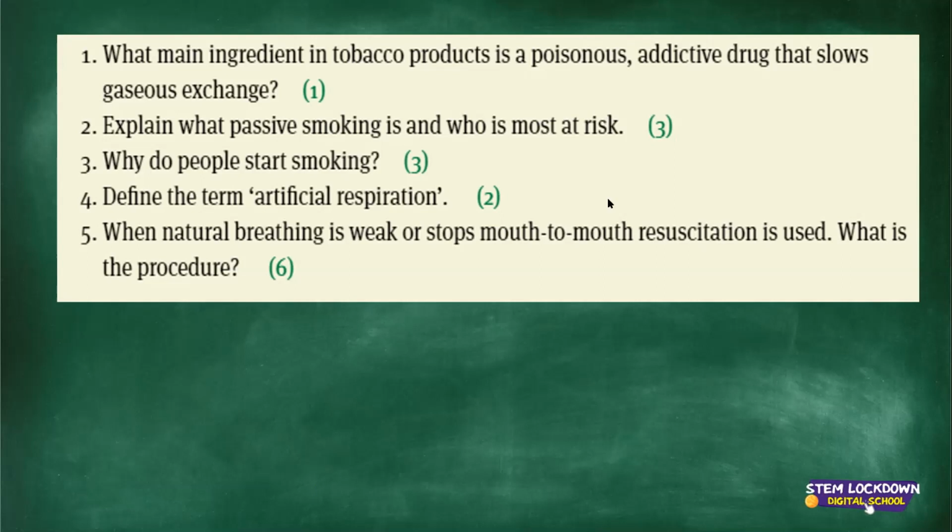Oh, thank you. Bushle did her homework. I can see from the answers there. Okay, passive smoking: inhaling smoke because of proximity to a smoker, particularly harmful to babies and children whose parents smoke in the house. Yes, that's true, Bushle. And then, why do people start smoking? There are various reasons why people start smoking.